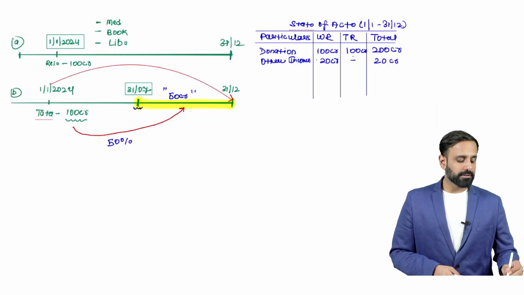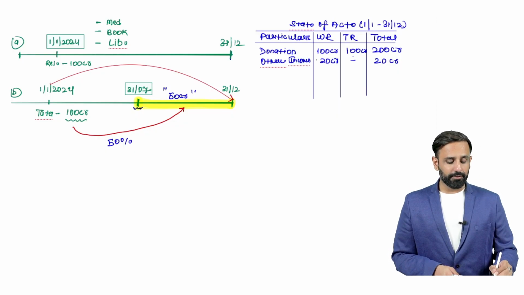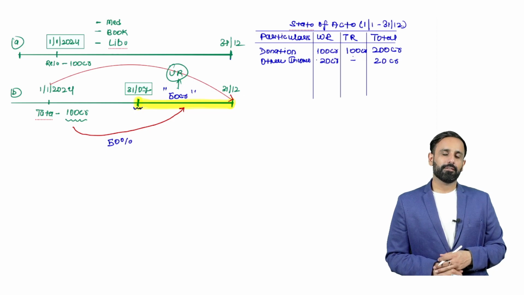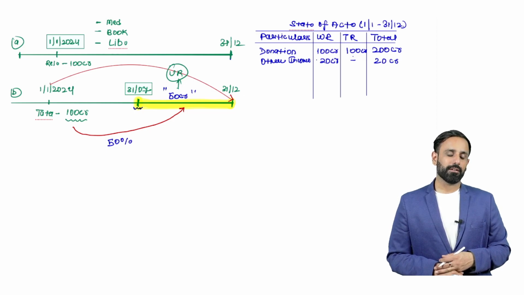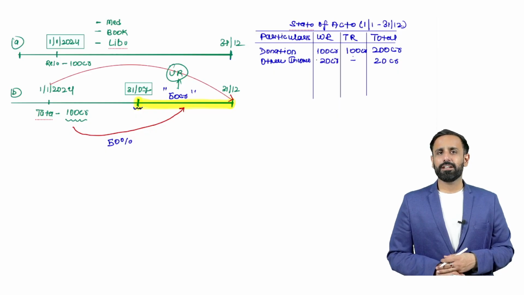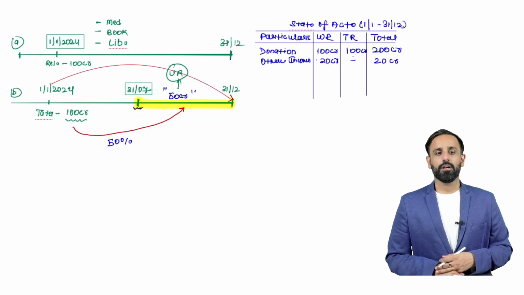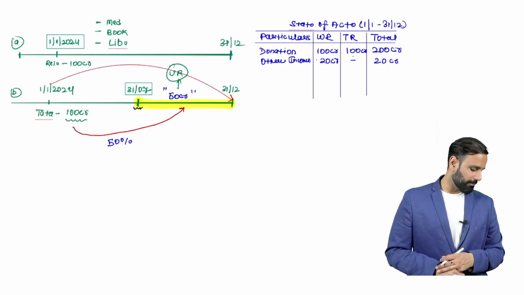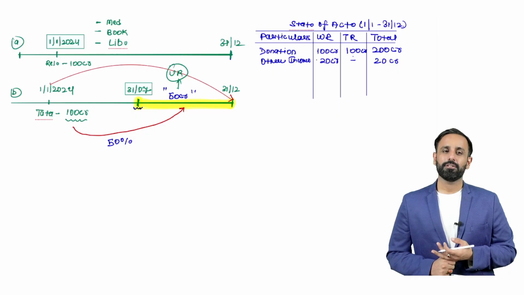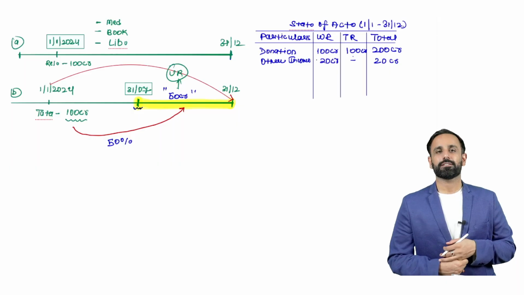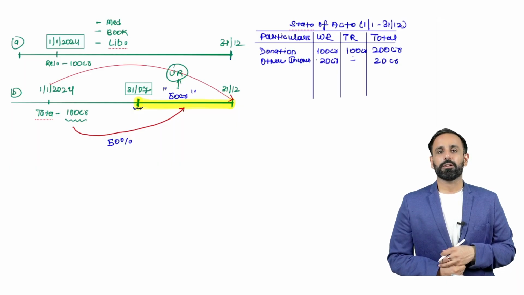Now out of this 100 crore, this 50 crore will become unrestricted. Why am I saying this 50 crore will become unrestricted? Because it is clearly mentioned in the agreement that you can use the 50% amount without any restriction after a certain period.